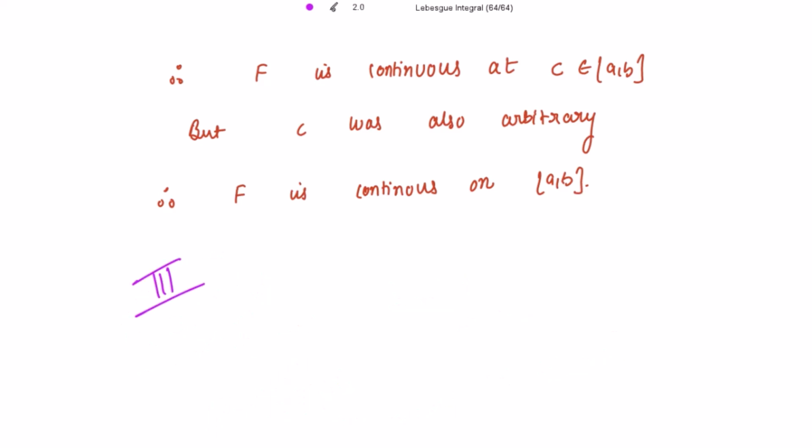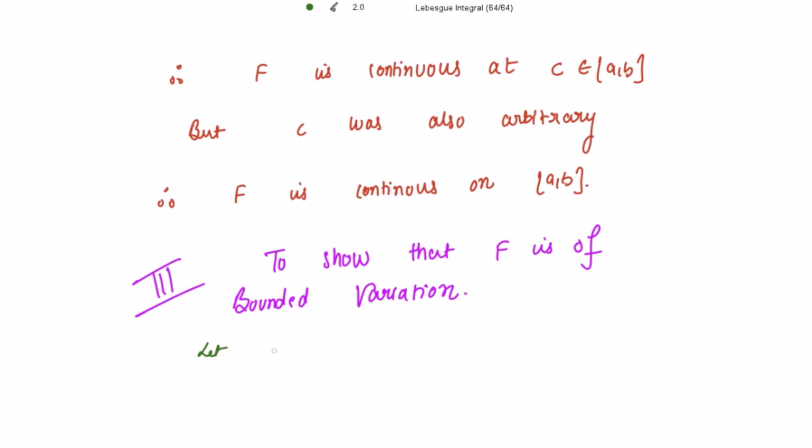So the remaining third part is to show that F is of bounded variation. For that, let's suppose the subdivision of the closed interval [a, b]: x0 less than x1 less than x2 and so on up to xk equal to b. So this is any subdivision of the closed interval [a, b].